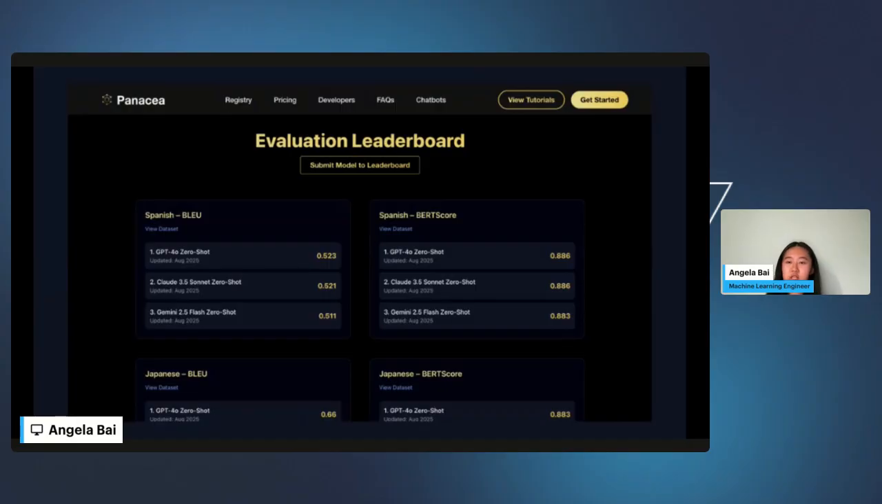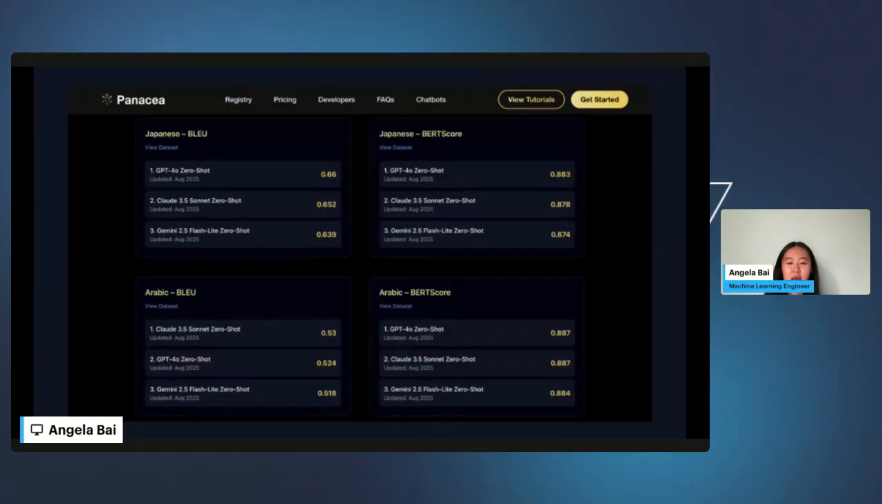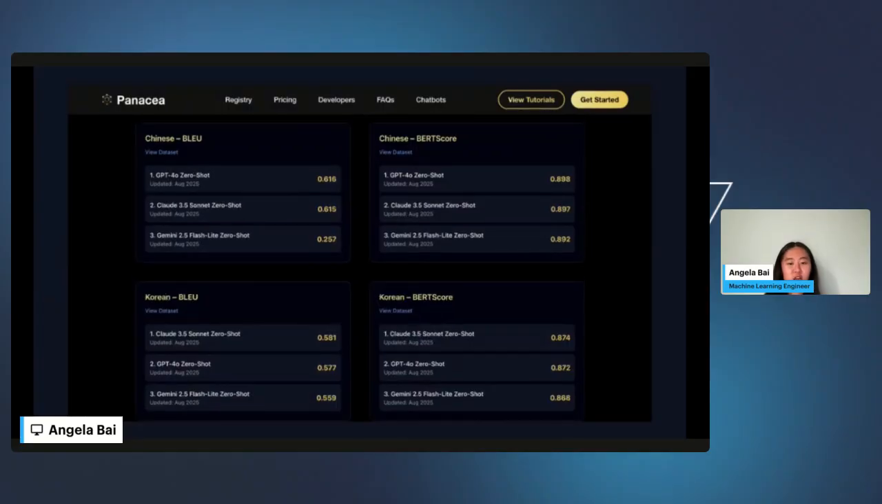If you go to the evaluation leaderboard, you can see that at the top we have Spanish and how it performs in BLEU and BERTScore. And then if you scroll down, there's also Japanese, Arabic, Chinese, and Korean. If you take a look at the results from our leaderboard, you can see that GPT-4o pretty consistently ranked the highest among all the languages apart from Korean, which Claude 3.5 actually ranked the highest.